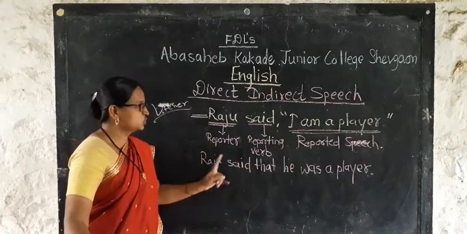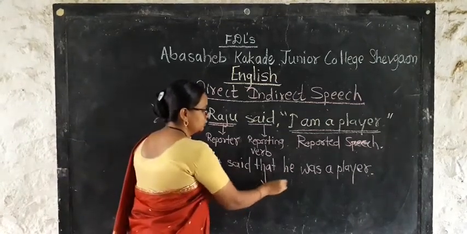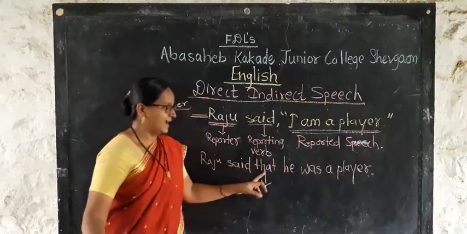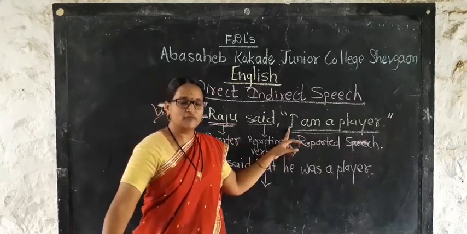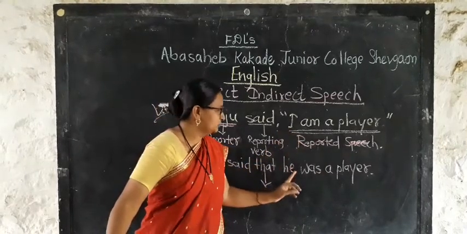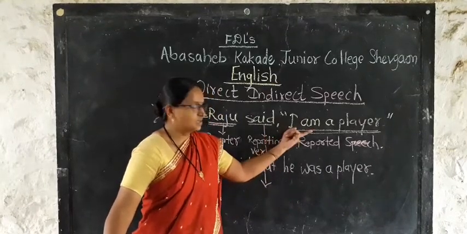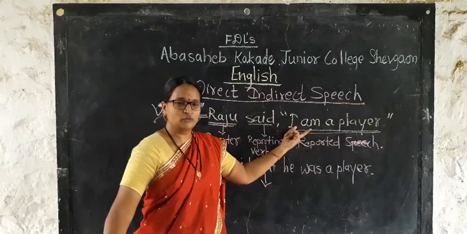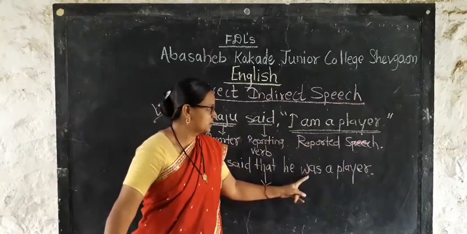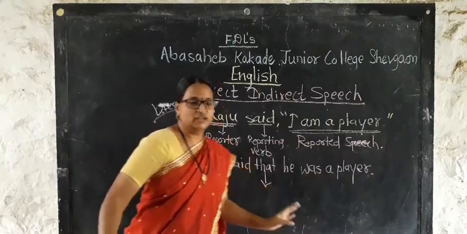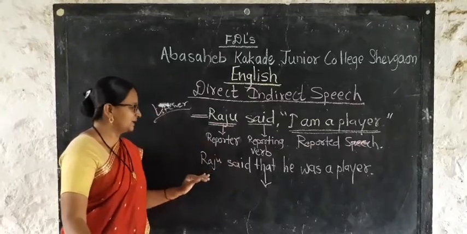See, Raju said, then we use "that" as a conjunction here to join the sentence. Then here the pronoun I is used. Instead of the first person pronoun, we have used the third person pronoun he. Then next, "I am." Am means here we have present tense, but here in indirect speech we have past tense. So these changes we have to make while turning direct into indirect speech.